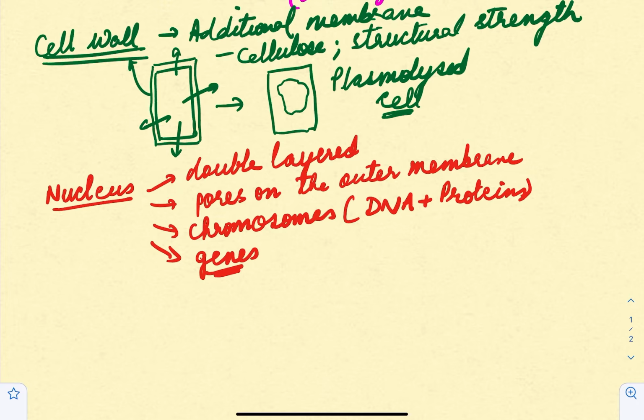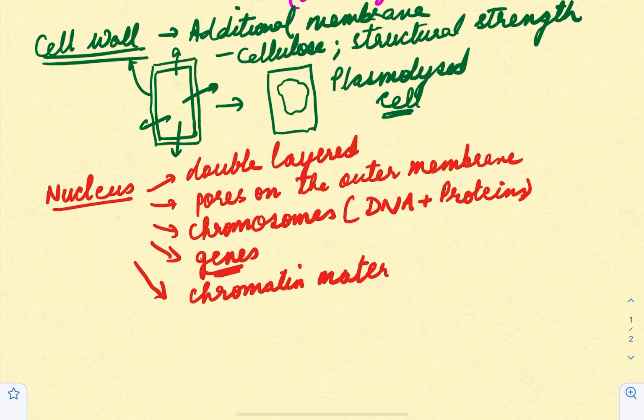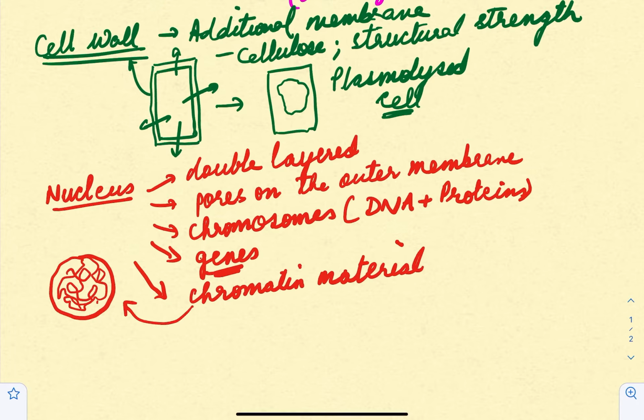Now as long as the cell is not dividing, the chromosomes are contained in the form of chromatin material, which are thread-like structures present inside the nucleus. Now if this is the nucleus, as long as the cell is not dividing, the chromosomes are highly coiled like this and present as chromatin material, right?